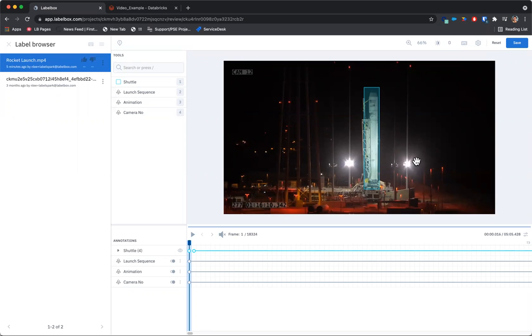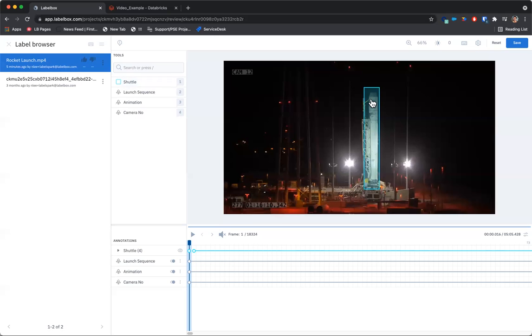All right. Next, I want to show you how you can easily take your videos, annotate them with Labelbox, and then get your video annotations into Databricks so you can start to do advanced AI with video content. In this example project, I've got a couple of recordings of a rocket ship launch, and you'll notice that I have very simple annotations on here.